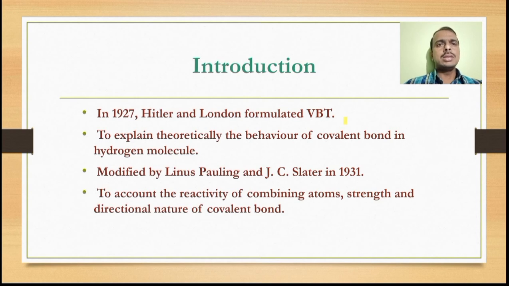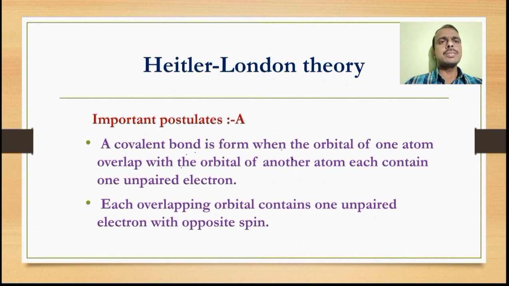Again, in 1931, this theory was modified by Linus Pauling and J.C. Slater, which accounts for the reactivity of combining atoms, and the strength and directional nature of the covalent bond. So, firstly, we have to discuss the Heitler-London theory. Here, some of the important postulates we have to discuss. Now, see the important postulates.